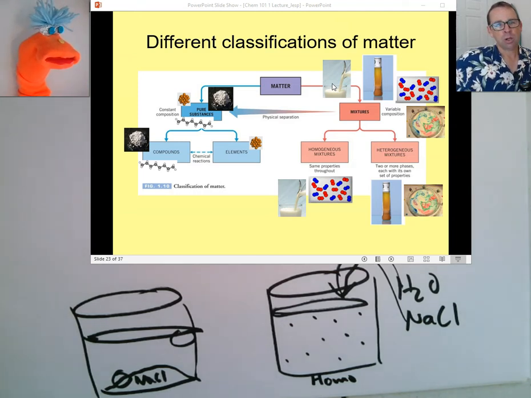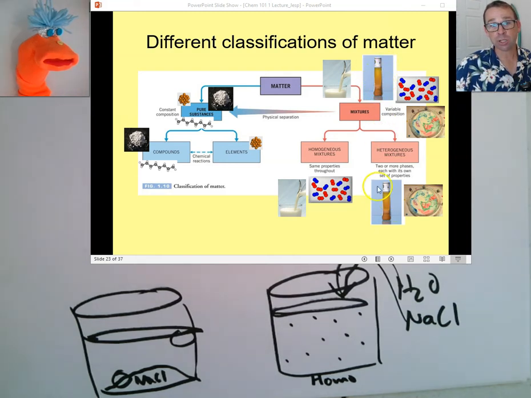So other mixtures that we're aware of, salad dressing is an example of a mixture. It is not mixed very well all the time, and so we can use this as an example of a heterogeneous mixture. If you put some food coloring into some frosting initially, you can see that it doesn't mix very well, heterogeneous. This thing here, do you know what this little box is trying to represent?